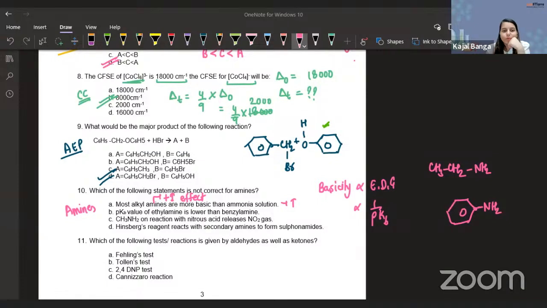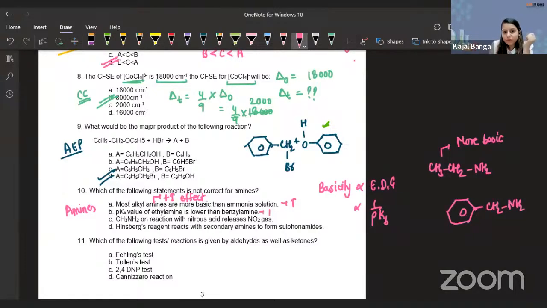This is exactly what we have. Is this benzylamine? Do people agree? Is this benzylamine or is this phenylamine? This is phenylamine. This is benzylamine. Okay. So what they're asking us, pKb of ethylamine is lower. So if they are saying pKb of ethylamine is lower, that means it is more basic. And it is correct, guys.